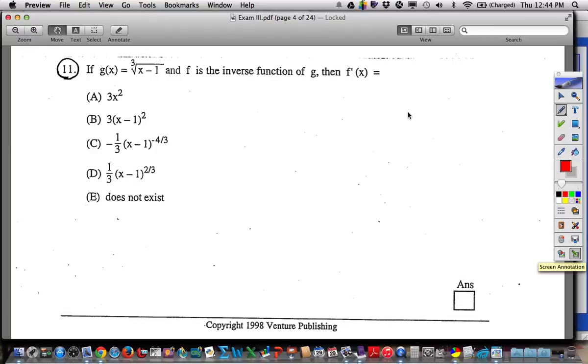Because you interchange the x and the y. But in this case, here's the first thing I would always try, is I would try to make this a y here, and then I would interchange my x and y. So I would make this x equals the cube root of y minus 1, and then I would solve for y. Sometimes it won't work, and then we'll have to do something different. But on this one, it will. So we cube both sides. We would add a 1.